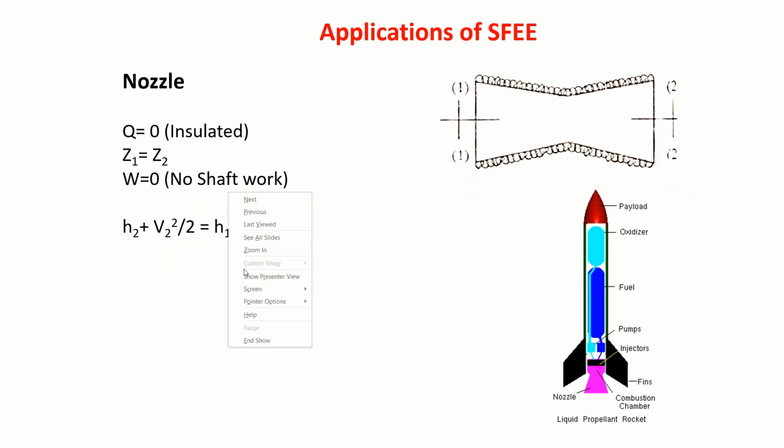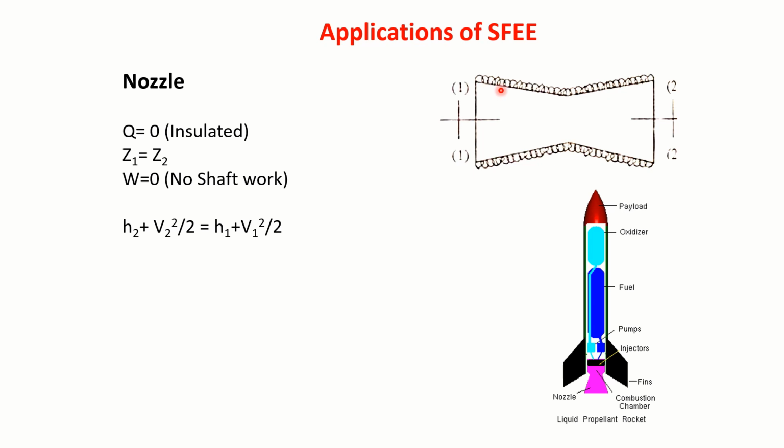So let's see nozzles. Particularly in rocket propulsion, we use a nozzle. It is basically a converging and diverging device. A nozzle is used to accelerate the flow, meaning it enters with a low velocity and leaves with a very high velocity. This is basically an expansion device.